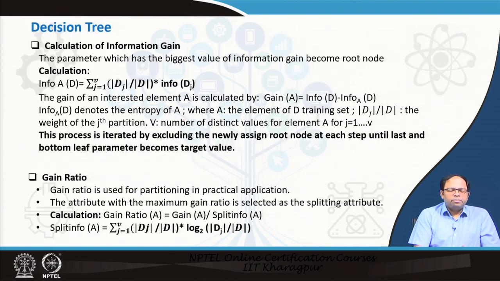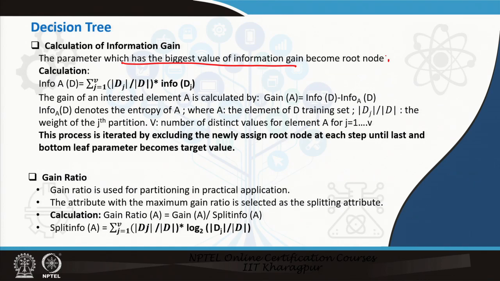So, in the next step, when we are calculating the information gain, what it means is we will select the parameter which has the biggest value of information gain, and that we can select as the root node. Once that is done, in the next step, for whatever split and whatever data we have got in that split, we will again use another parameter, and that becomes the root node for that particular subgroup.